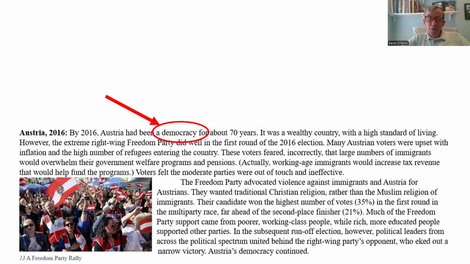So what do we see here? Well, it had a democracy for a long time. It was a wealthy country comparatively, and rich people did not back the extremists. So what do you do with that? Well, discuss it and look for patterns.